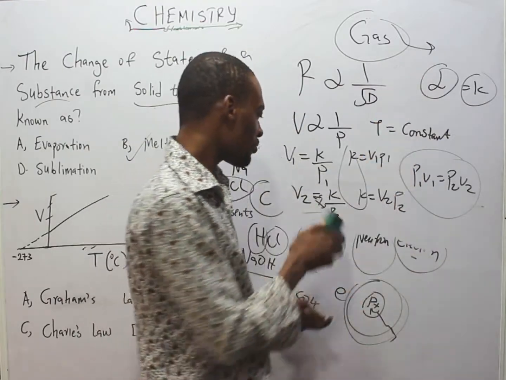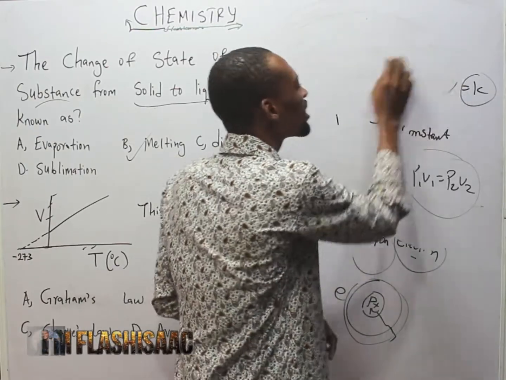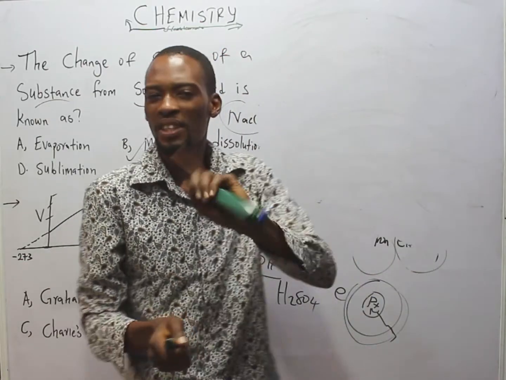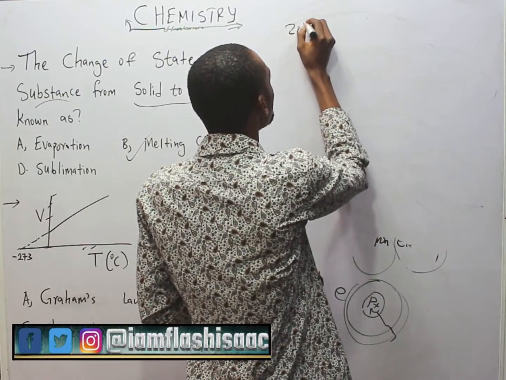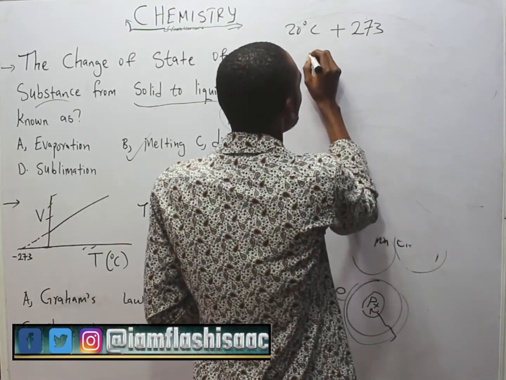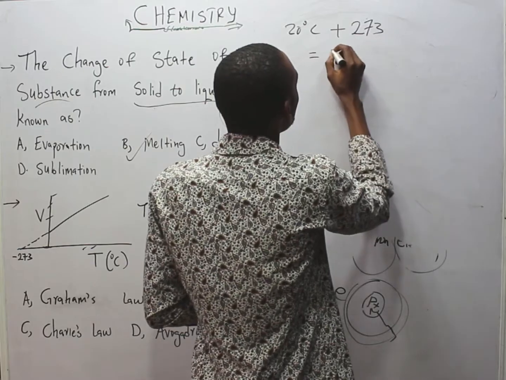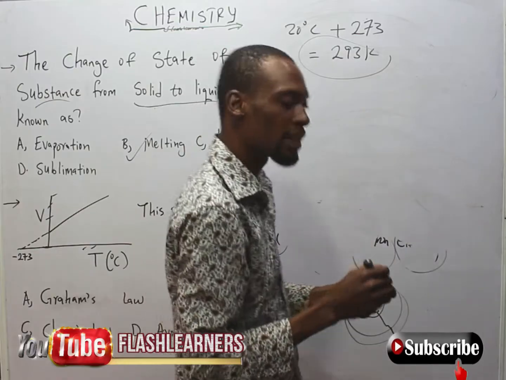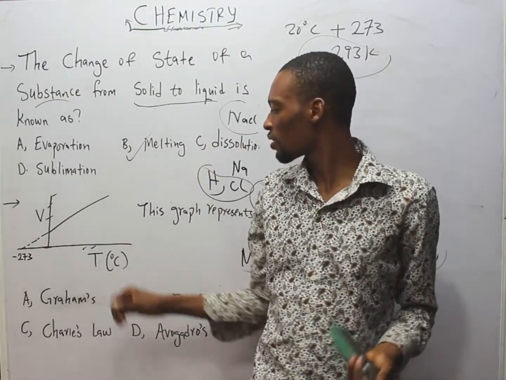We don't care. Before I explain Charles' law, in gas law calculations, anytime you are given temperature in degrees Celsius, always change to Kelvin. We don't solve in degrees Celsius. So if I say 20 degrees Celsius, change it to Kelvin by adding 273. That will give you 293 Kelvin. So always change to Kelvin. Don't solve in degrees, so long as gas law is concerned.